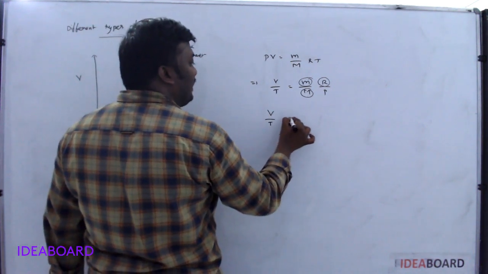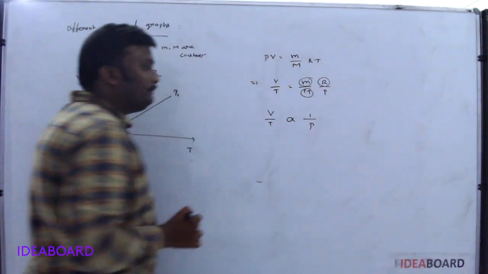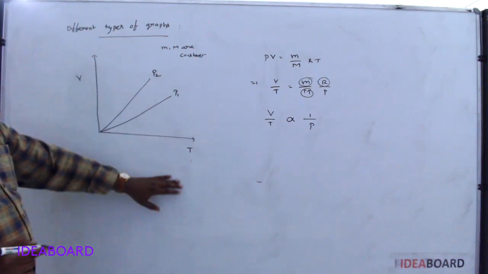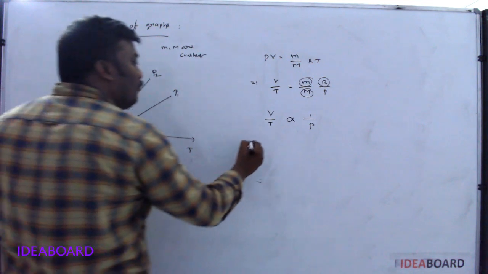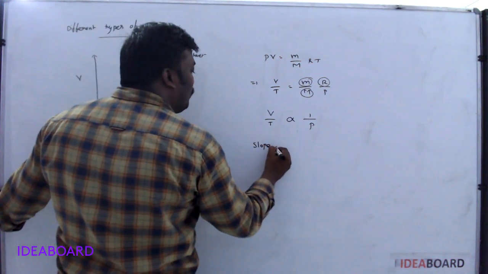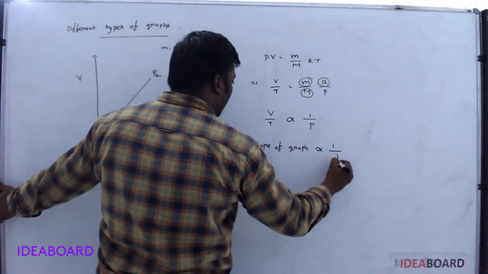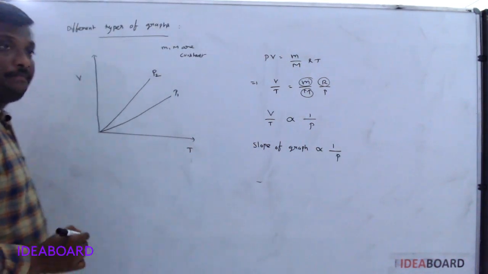So V by T is directly proportional to 1 by P. V by T means Y by X, that means we can consider the slope of the graph. The slope of the graph is inversely proportional to the pressure.